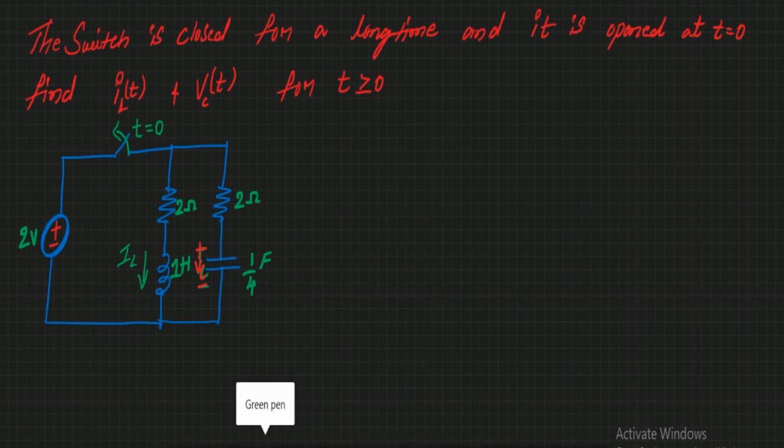So in the third unit we have seen how to find IL of t. We got some generalized equation like IL of t is equal to IL of infinity, that is the final value, plus IL of 0 minus IL of infinity into e power minus t by tau.